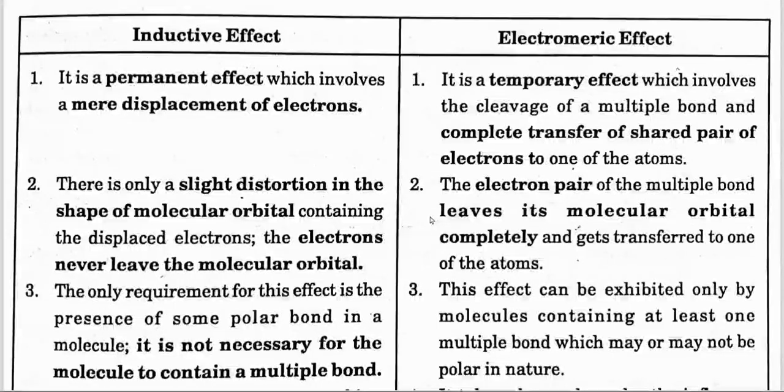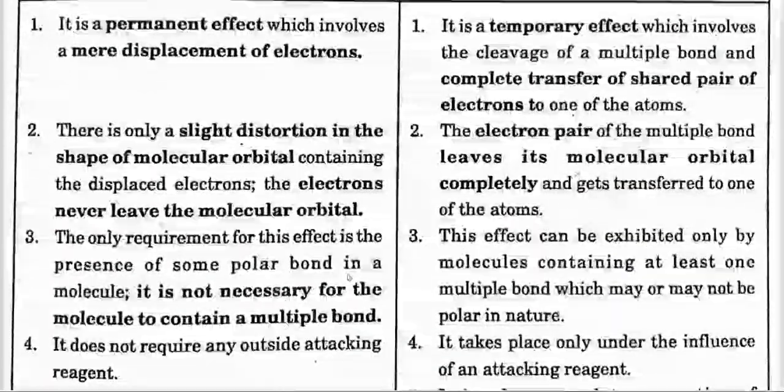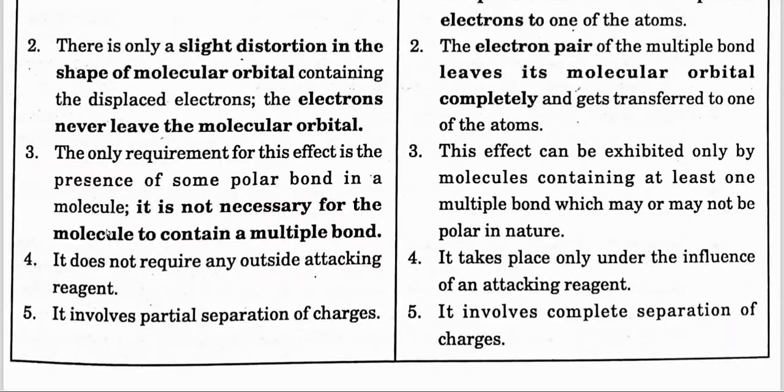In electromeric effect, the electron pair of the multiple bond leaves its molecular orbital completely and gets transferred to one of the atoms. In inductive effect, the only requirement is the presence of some polar bond in a molecule. It is not necessary for the molecule to contain a multiple bond. Electromeric effect can be exhibited only by molecules containing at least one multiple bond, which may or may not be polar in nature.